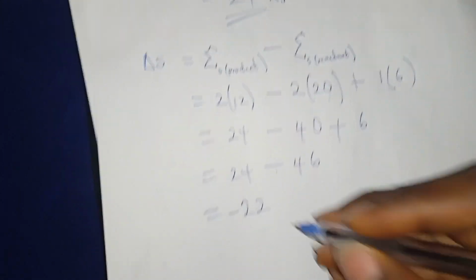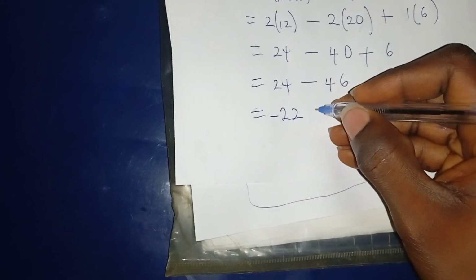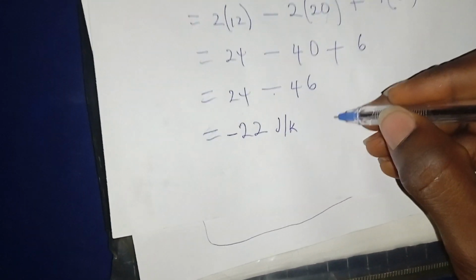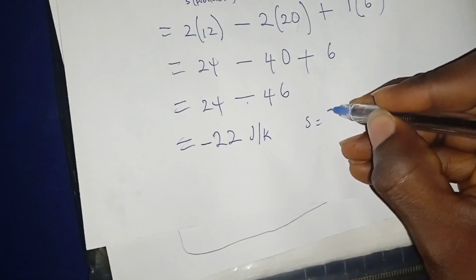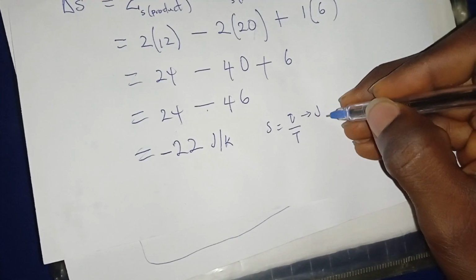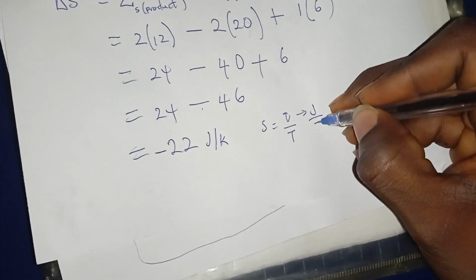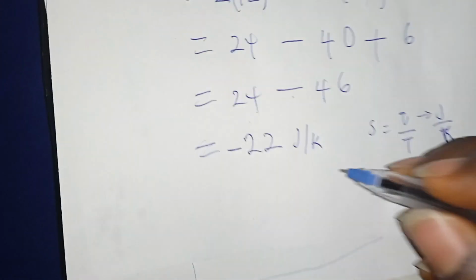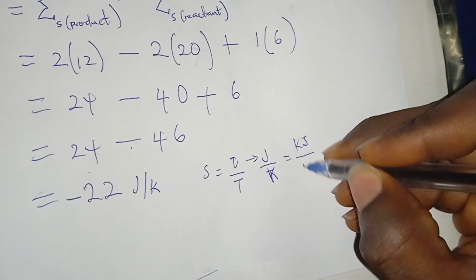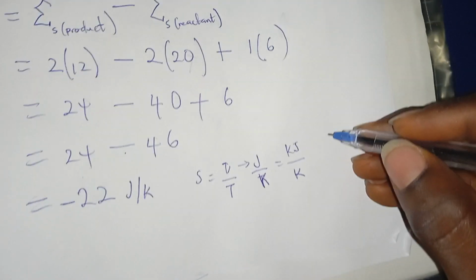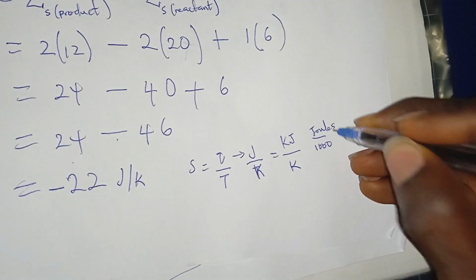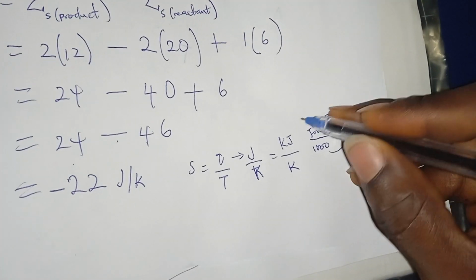But this particular one, entropy, is going to be joule per Kelvin. If you remember, it's joule per Kelvin because entropy is equal to Q over T, which means this is the joule, and this is the T, which is in Kelvin. So it's joule per Kelvin. And in most cases, you will be required to divide joules by 1000 in order to take this to kilojoule.